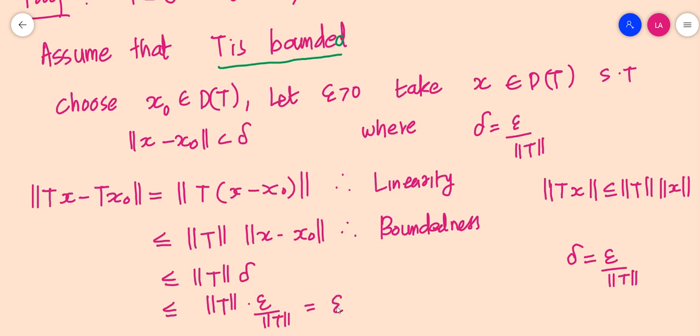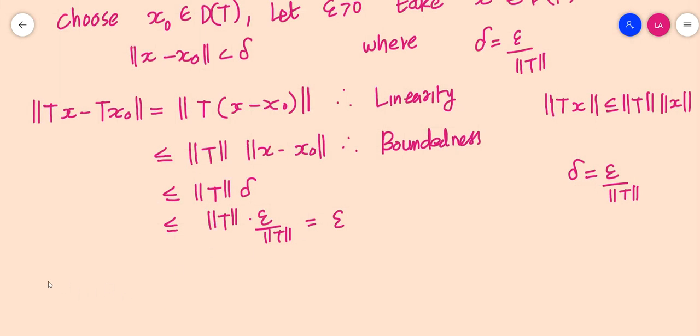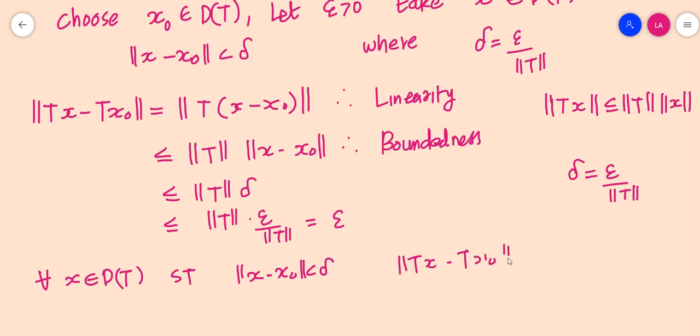So we have established that for every x element of D(T) such that norm of x minus x naught is less than delta, we have norm of Tx minus Tx naught less than epsilon. So for all x element of D(T) such that norm of x minus x naught is less than delta, we have norm of Tx minus Tx naught less than epsilon. Okay, so which means that T is continuous